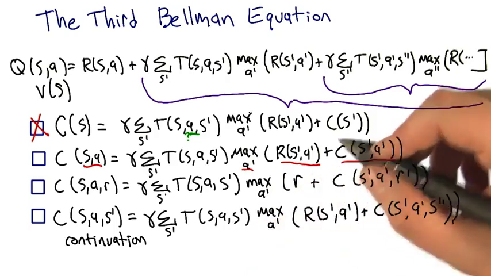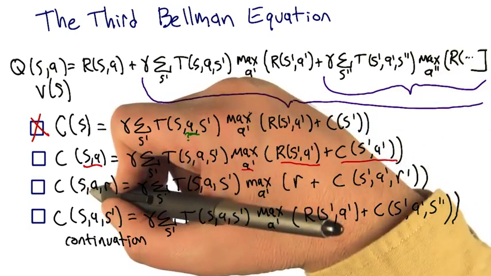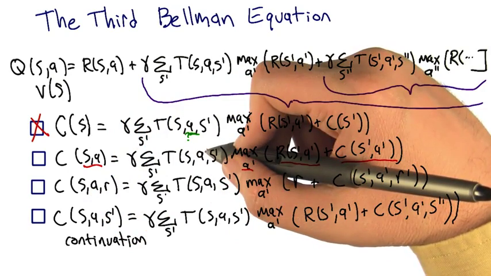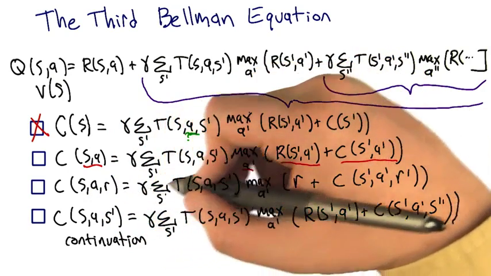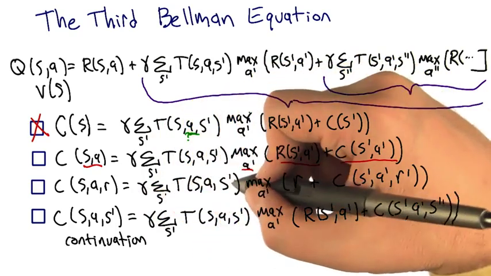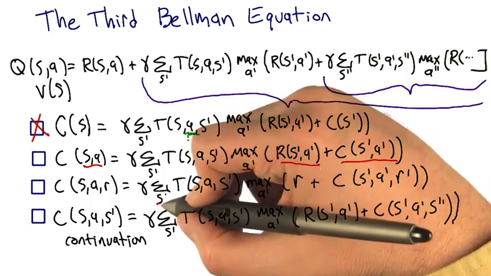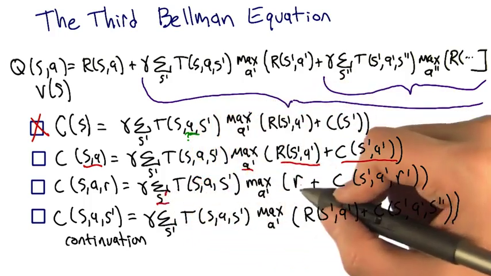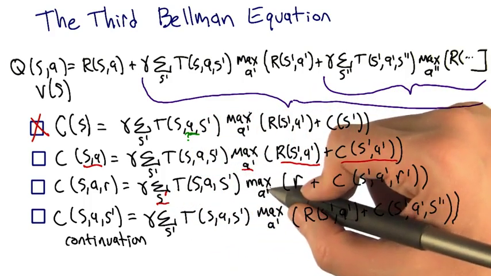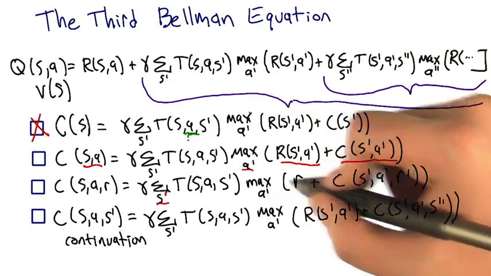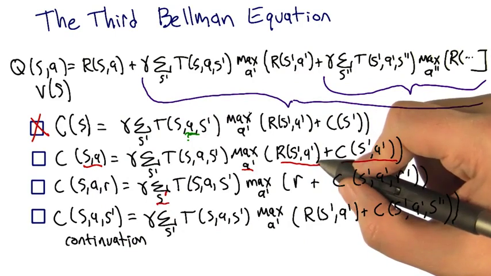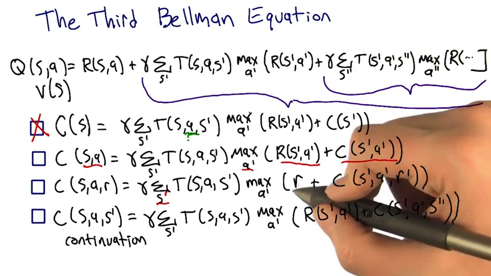If I look at the next one, C, S, A, and R, I actually think that could be right, except if you look inside the equation, the same reasoning holds. I was in some state. Is that S prime underneath the summation? Yeah, sorry. Okay, so I do the same thing, my expectation over the state. I end up in the next state, S prime. Then I take the best action I can. And then receive the reward that I received already? That doesn't make any sense. The reward I'm going to receive next has to depend upon where I'm going to be afterwards. So the R is in the wrong place, so that can't be right.